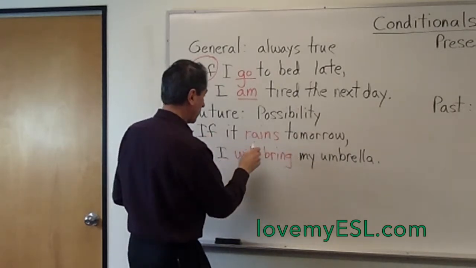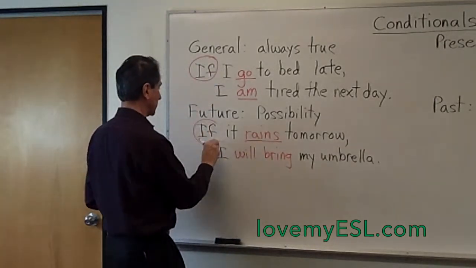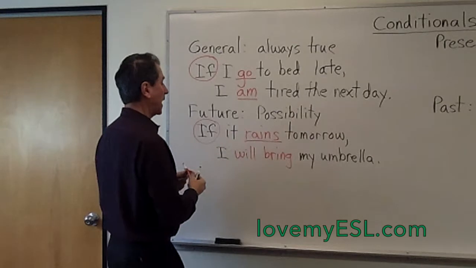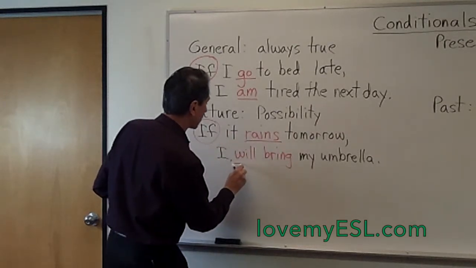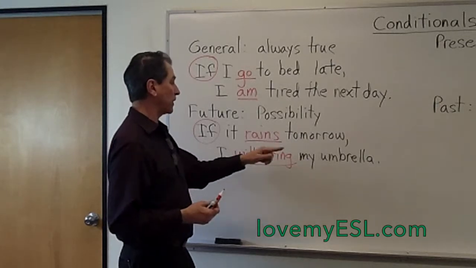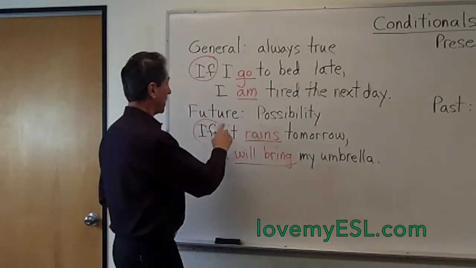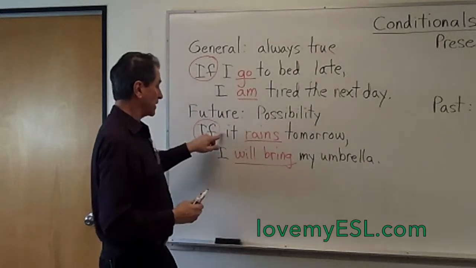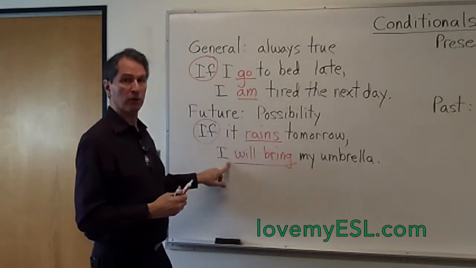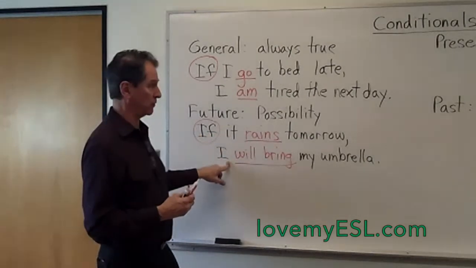If it rains tomorrow, notice here I have the simple present tense in the if clause. The if clause, simple present tense. However, in the main clause, I have the future tense. I will bring my umbrella. If it rains tomorrow, I will bring my umbrella. So that means it's a possibility. So if this becomes true, then this will also be true. So if the condition is true, the result will be true.